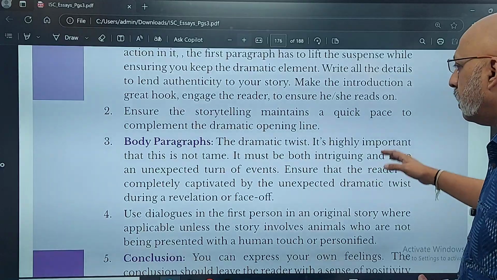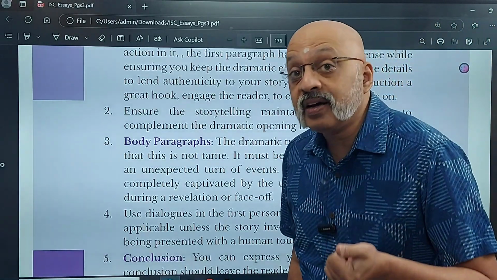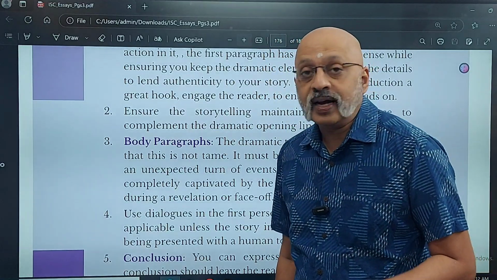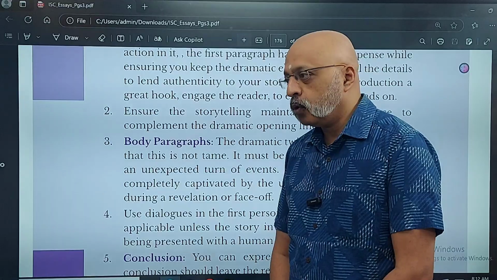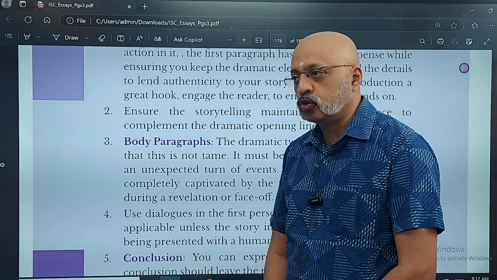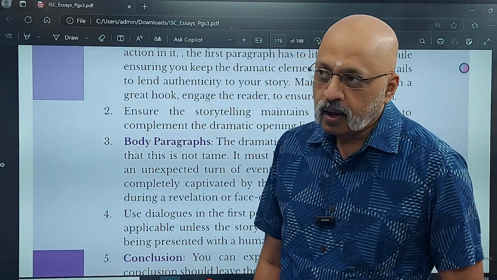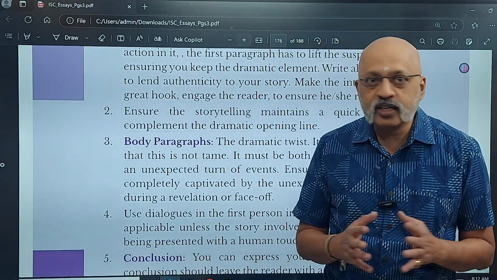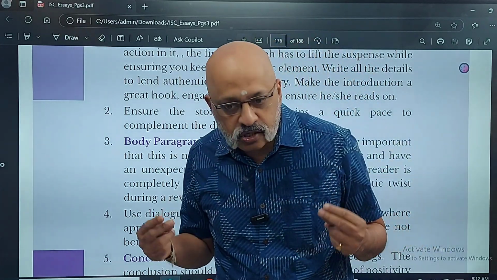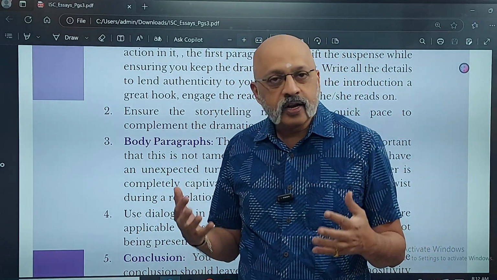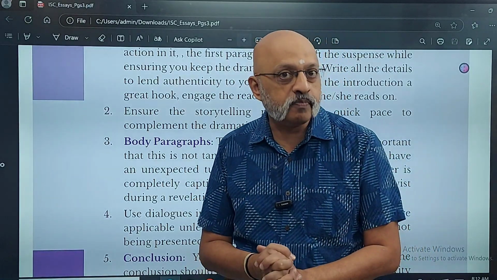Then the paragraphs, the dramatic twist is important, something which the reader may not expect. In fact, I was seeing a web series called The Lincoln Lawyer. Okay, 3 seasons. The 3rd season was released in October. And in the last episode, the 10th episode, there was such a dramatic twist which nobody, at least I did not see coming. And I just got up because it kind of shook me, the dramatic twist in that last episode of the web series.